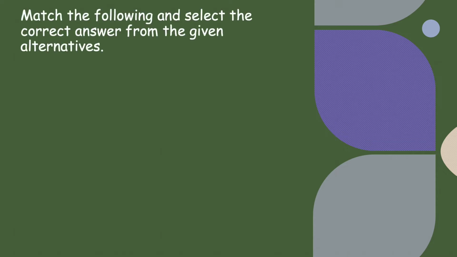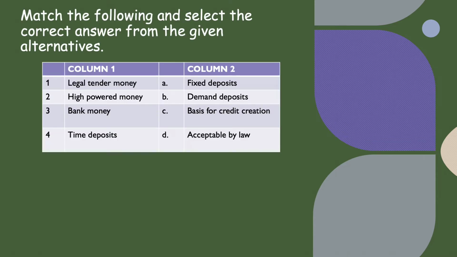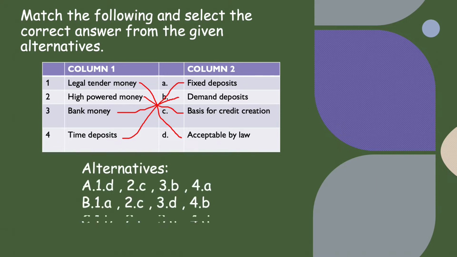Then we have match the following and select the correct answer from the given alternatives. So now this kind of work you can do in your reading time. Legal tender money acceptable by law, A is matched to D part. High powered money is matched to basis for credit creation. Bank money is demand deposits, and time deposits are fixed deposit. So out of the 4 alternatives as per our match options, A part is correct.